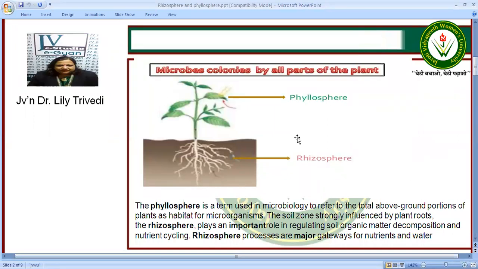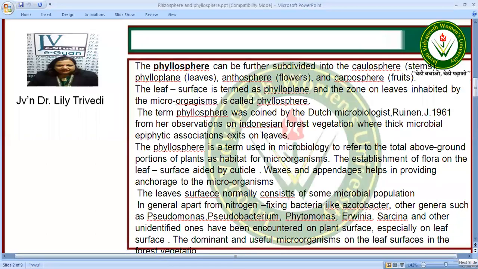Now here you can see the part which is above the soil is called phyllosphere and the part below the soil is called rhizosphere. So phyllosphere in terms of microbiology refers to total above ground portions of the plant as habitat for microorganisms. Now the soil zone is strongly influenced by plant roots, that is the rhizosphere, and it plays an important role in regulating soil organic matter decomposition and nutrient cycling. So rhizosphere processes are major gateways for nutrients and water.